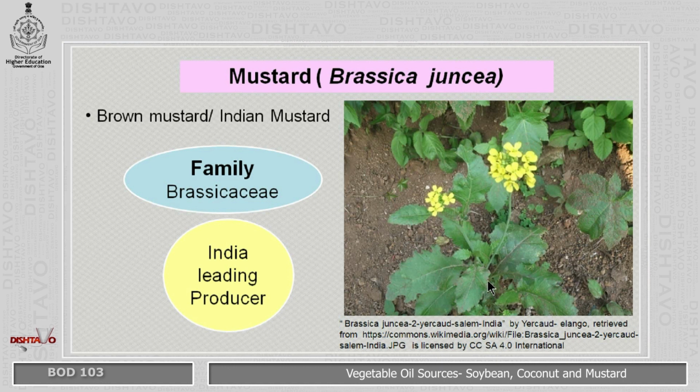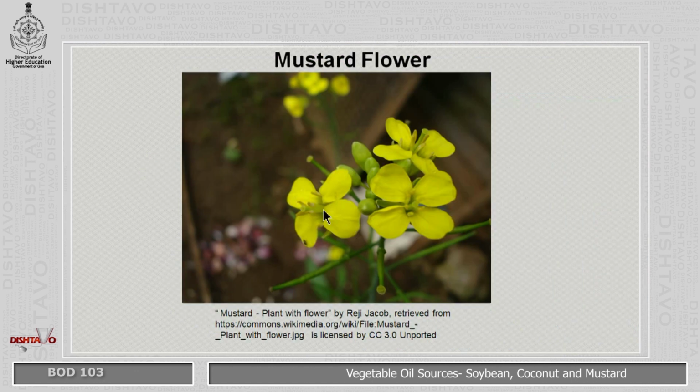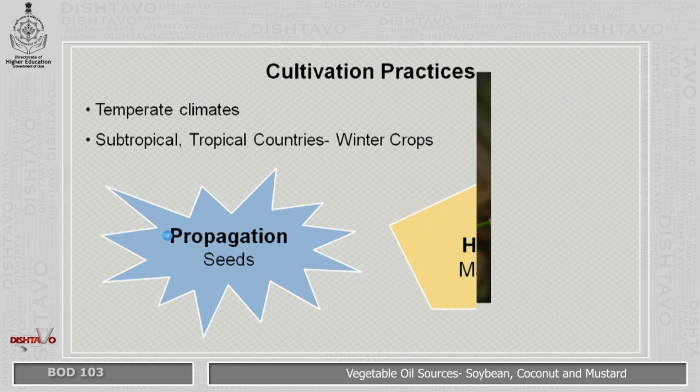Now this is the plant of mustard. It is a small herb. It bears leaves and it bears yellow color flowers. Now the characteristic of this flower is that it is a cruciferous plant, that is it has 4 petals and 4 sepals, okay, they appear like a cross. Now this is the pod of mustard, which is called a silicula, okay, it is a thin pod and it bears numerous seeds.